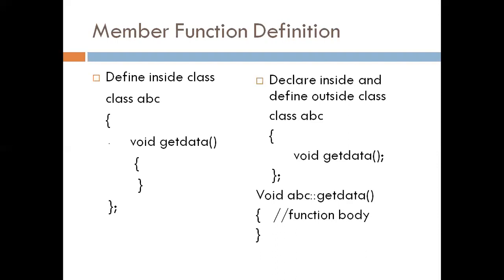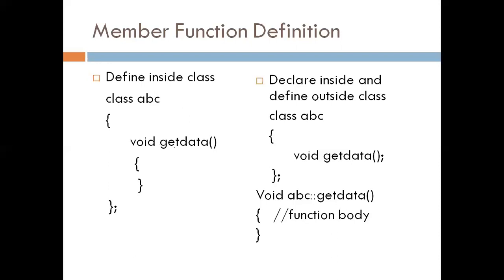The class declaration starts with an opening curly brace, and this class has one function definition, the function name is get data. The function definition starts with an opening curly brace and ends with the matching closing curly brace, and the contents in between these braces are considered the function body. So if we define a function inside the class, then a declaration is not required.